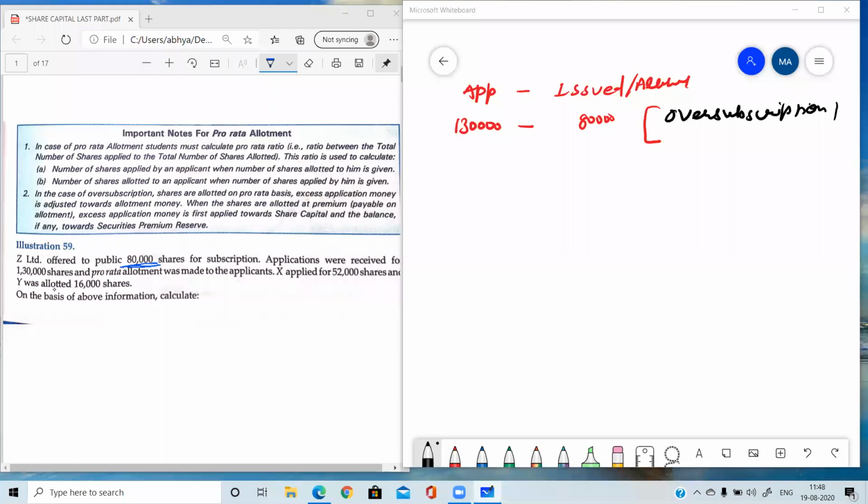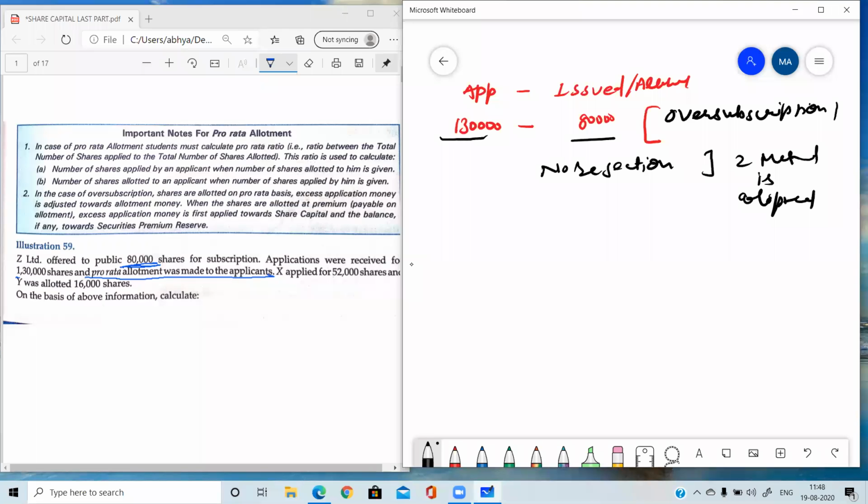Okay. So here you can see that it is clearly mentioned pro rata allotment was made to the applicants. It means no rejection and the second method is adopted, where the shares are issued proportionately. So now X applied for 52,000 shares. X has applied for 52,000 shares, and Y was allotted. X's applied number of shares is given and Y's allotted number of shares is given.